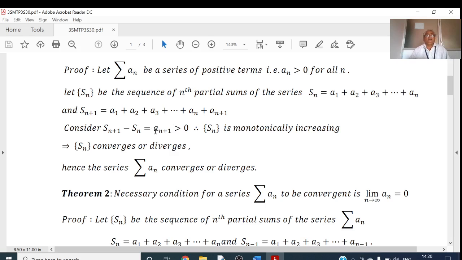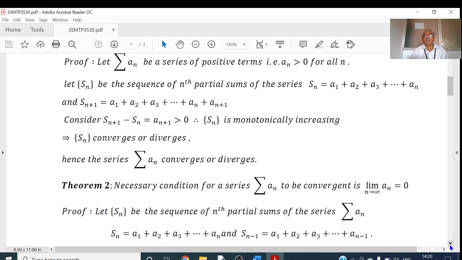Given that the series is a series of positive terms, this is positive, that is, greater than 0. So we have Sn plus 1 minus Sn greater than 0, which means the sequence Sn is a monotonically increasing sequence. Then it is either bounded above or not bounded above. If it is bounded above, then it is convergent. If it is not bounded above, then it is divergent. That is, this sequence is either convergent or divergent. Therefore, the given series is either convergent or divergent, never oscillatory.